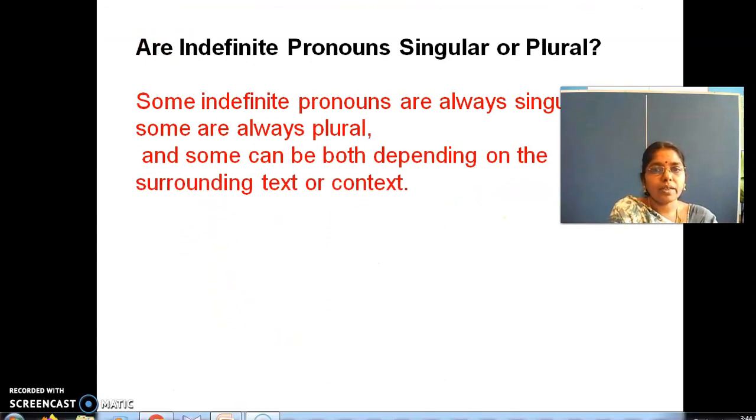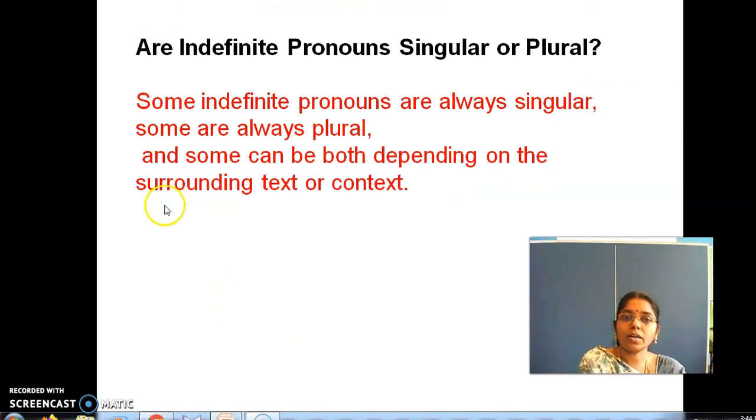So are indefinite pronouns singular or plural? This is a question which rises in our mind. Some indefinite pronouns are always singular. Some are always plural. And some can be both, depending on the surrounding text and context. I will show you a tabular column which will give you a clear idea about indefinite pronouns, singular and plural, right?